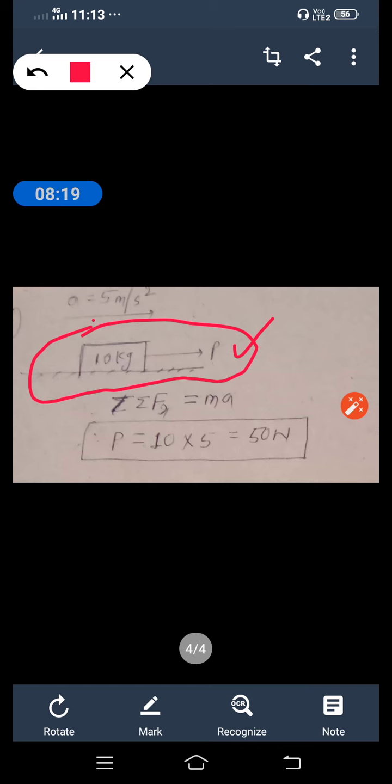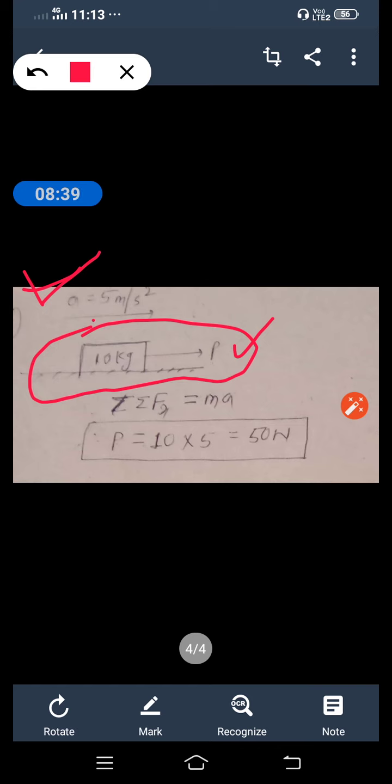And one more important thing is given here. What is that? Acceleration. So what is acceleration? 5 meter per second square. So we can say a body having 10 kg mass is placed over the ground surface.